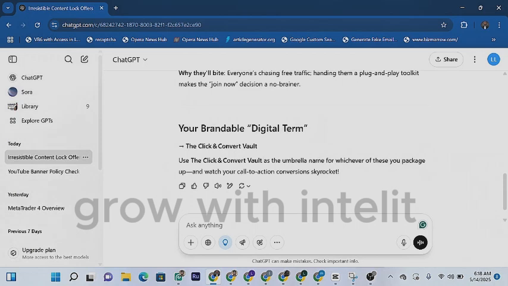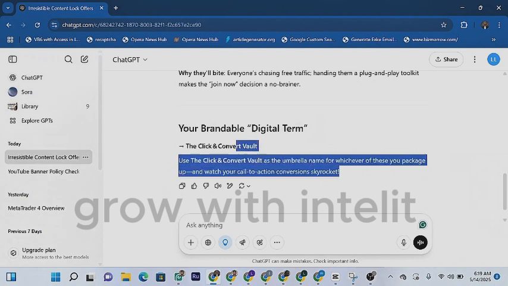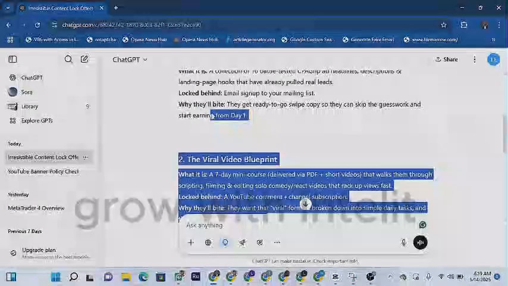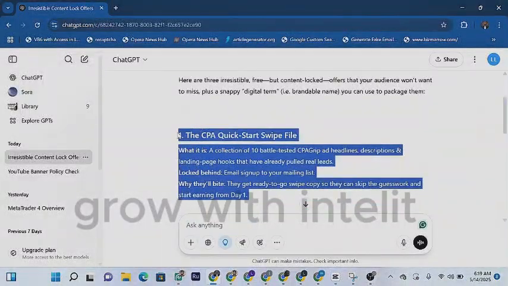get access. Your brandable digital item, you can see Click Convert Vault. Use the Click and Convert Vault as the umbrella. So go ahead and use this digital item, lock it inside content locker with CPAGrip, and then you are going to make your audience go ahead and click on it. Once they submit a simple email, you are going to earn money for doing that.